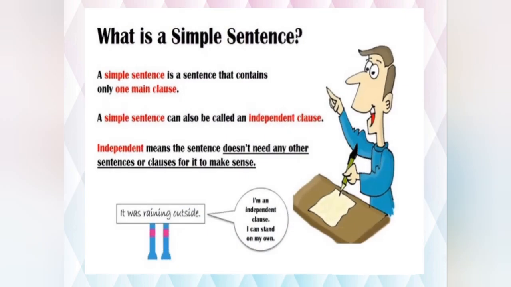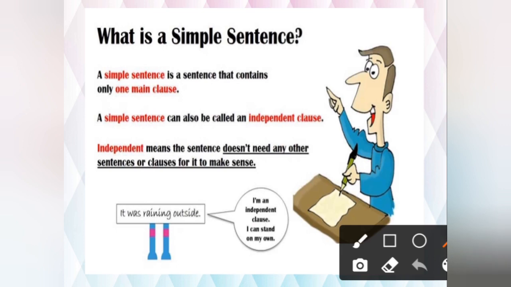Okay, now just see one by one what is a simple sentence. A simple sentence is a sentence that contains only one main clause. Main clause means only one independent clause. A simple sentence can also be called an independent clause. What do you mean by independent? That is free. It does not support any other sentence to complete its meaning. Independent means that the sentence doesn't need any other sentences or clauses for it to make sense.